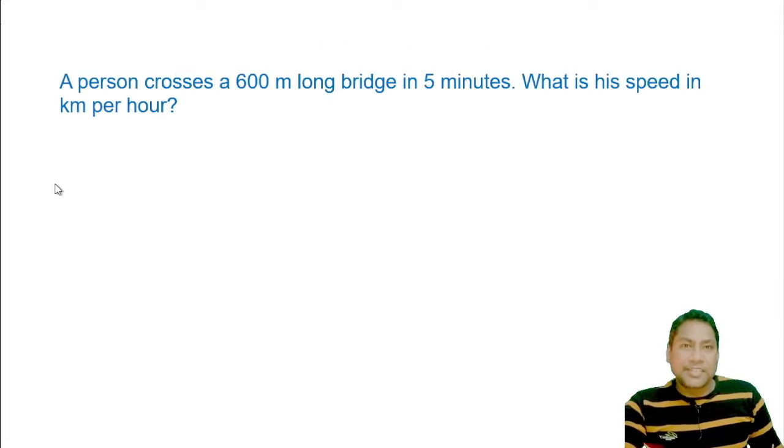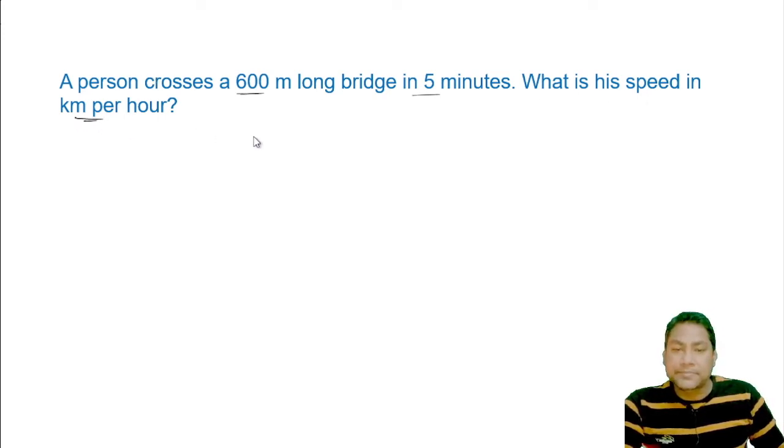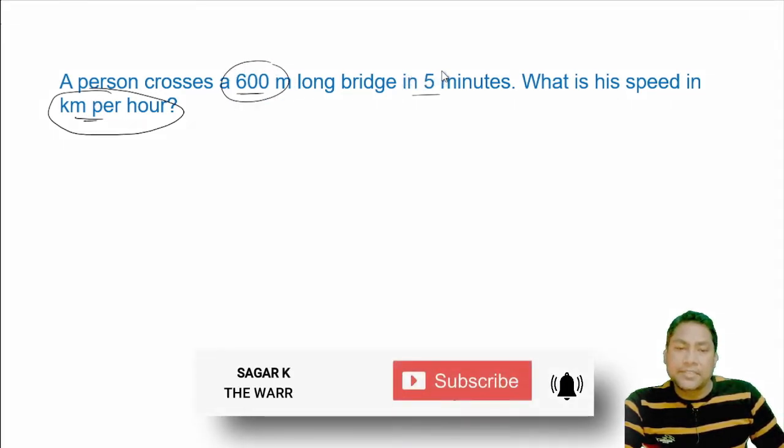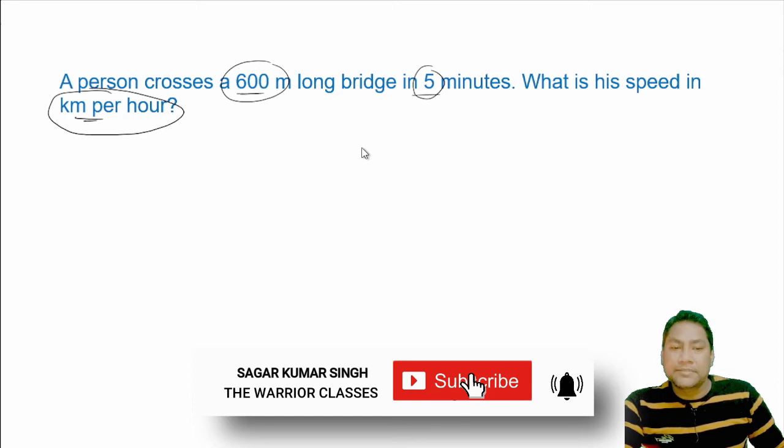Here in the question they have given: a person crosses a 600 meters long bridge in 5 minutes. What is his speed in kilometer per hour? Here they have asked the speed in kilometer per hour, and they have given meters, and the time in minutes.